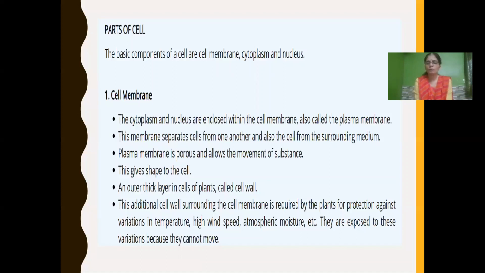The outermost thick layer around the cell membrane in a plant cell is called the cell wall. Why is the cell wall required by the plant cell? For protection against variation in temperature, high wind speed, atmospheric moisture, etc., because they are exposed to these variations as they cannot move.